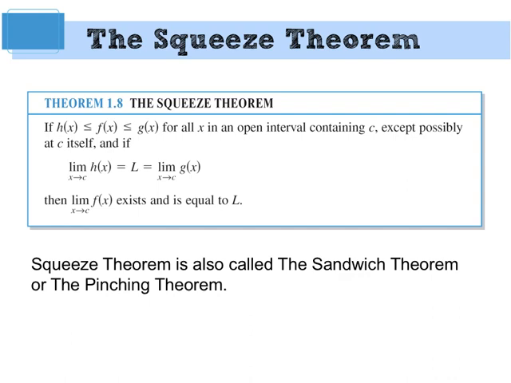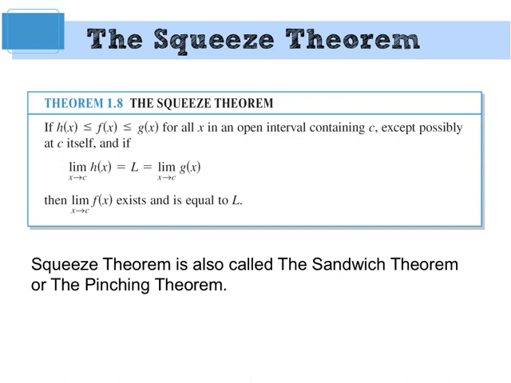Wait, when g and h meet, will the limit always be on f? Well, that's what the theorem is saying. Okay. So if the limit of h as you approach that value is equal to this value, and the limit of g as x approaches c is that same value, and there's the beginning restriction that f has to always be between g and h, then f has to approach that same value.